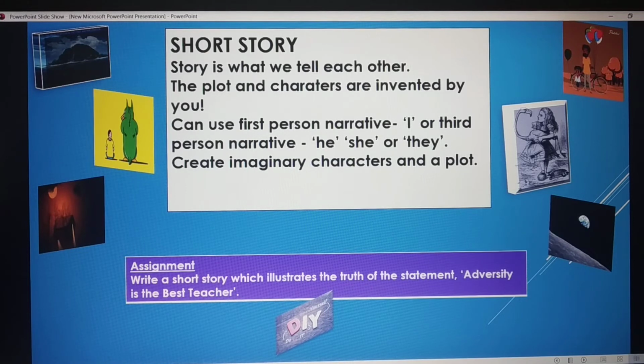Here you are free to use first person narrative or third person narrative. That is, you can use I, he, she, or they.